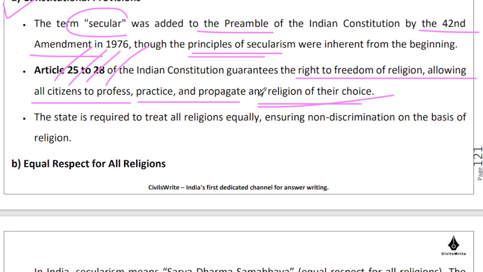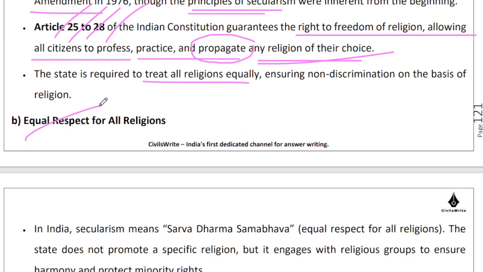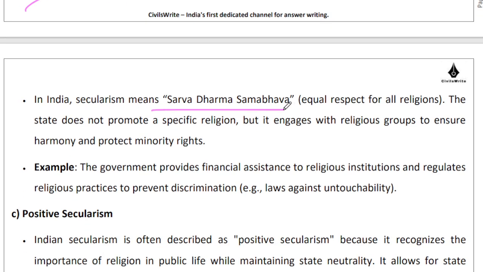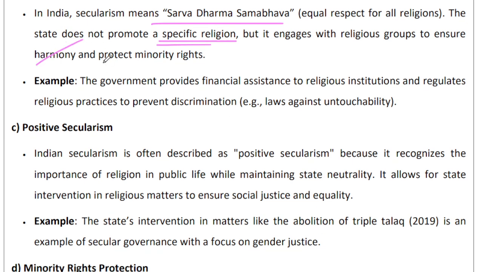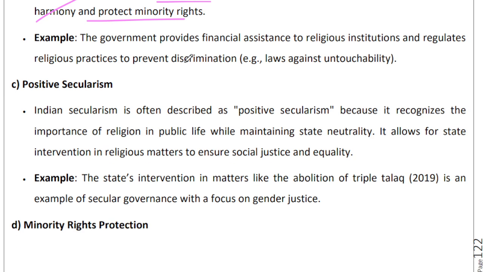There are elements in India who do not like this word over here called propagate, because this leads to conversion from, let's say, one religion to another, and that leads to a lot of religious rancor at the local level. Be that as it may, the state is required to treat all religions equally. There is equal respect for all religions, like I mentioned, Sarva Dharm Sambhav. So it's not as if there is a state-sponsored religion or official religion in India. We are living in harmony and we are protecting minority rights.